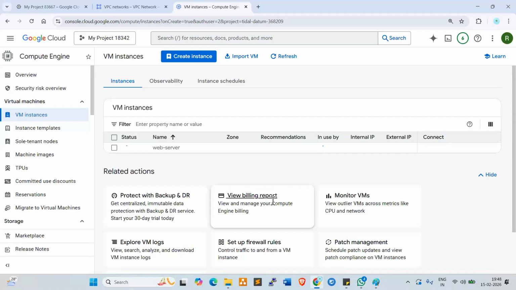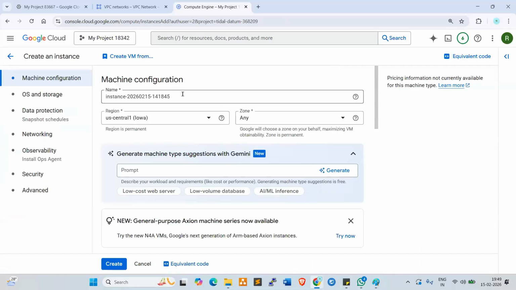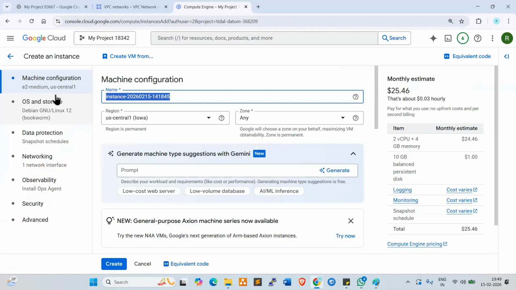Now the web server is being ready. Yeah, done. So click on create instance, one more instance here, which is the app server.